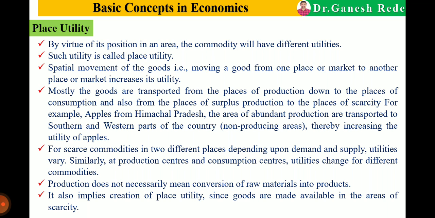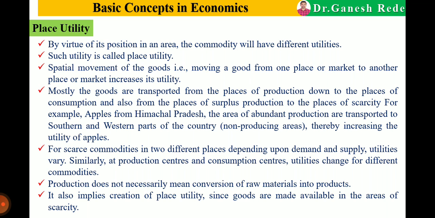For scarce commodities in two different places, utilities vary depending upon demand and supply. The places where a commodity is scarce will have a higher demand for that commodity. Similarly, utilities change between production centers and consumption centers. At the point of production, utility will be low. At the point of consumption, utility will be high.